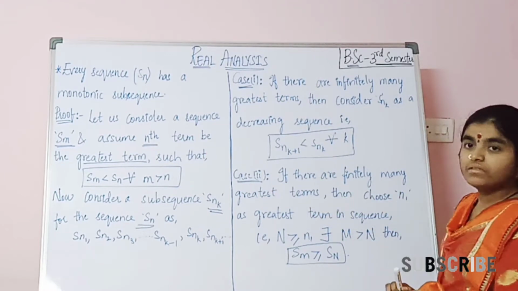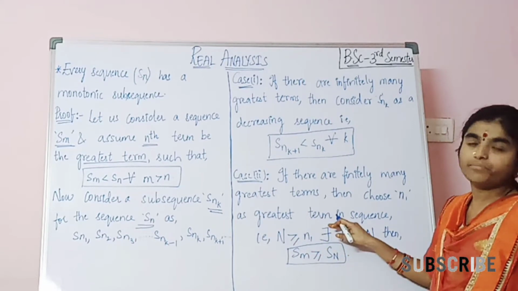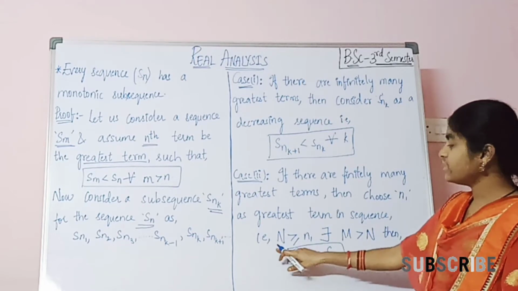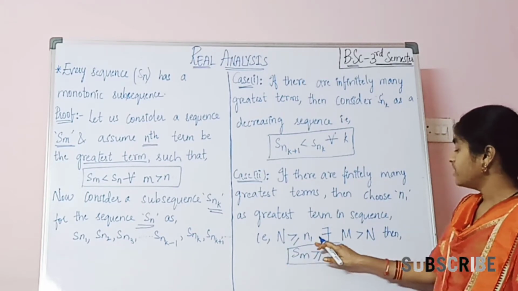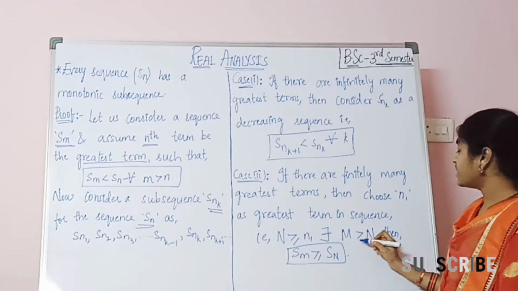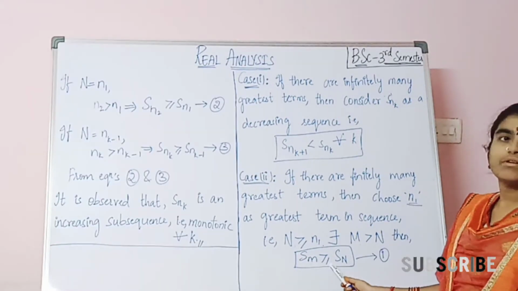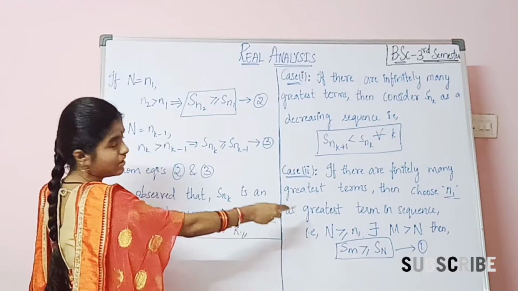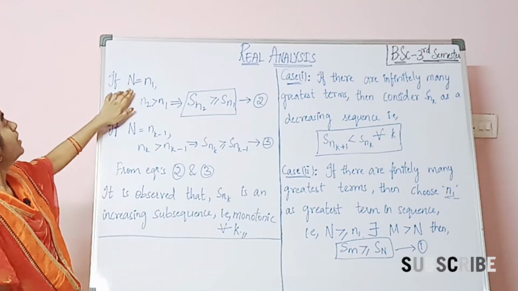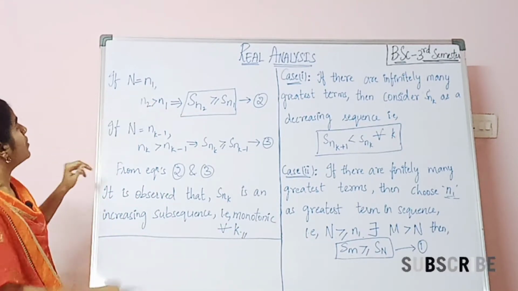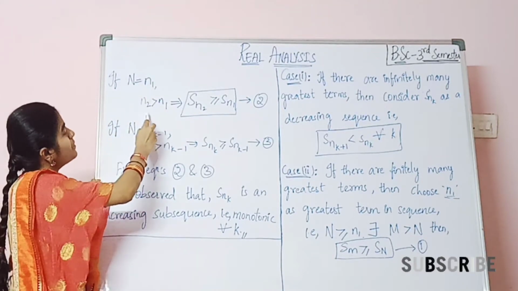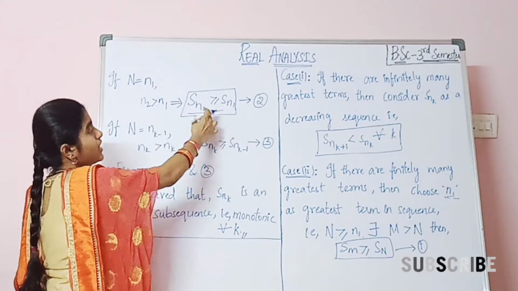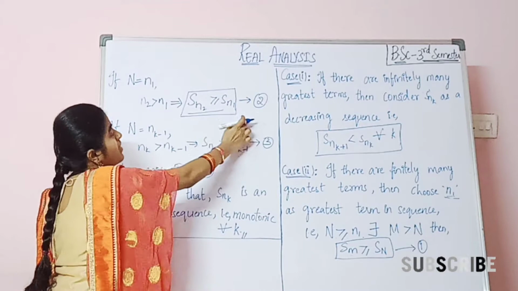Now coming to case 2: if there are finitely many greatest terms, then we choose n1 as the greatest term in the sequence, that is, capital N greater than or equal to n1. Then there exists m greater than n such that Sm is greater than or equal to Sn. This we consider as equation 1. As it is a monotonically increasing sequence in case 2, we substitute n1 for capital N. So if n equals n1, then n2 is greater than n1, which implies Sn2 is greater than or equal to Sn1. This is equation 2.